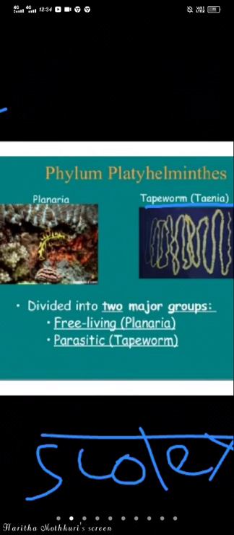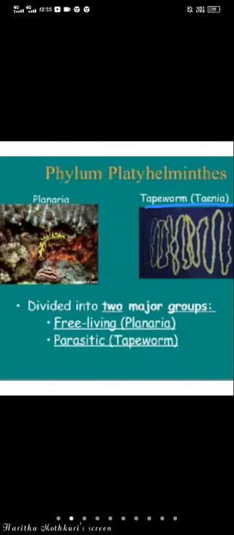The life cycle is complicated by larval forms and intermediate hosts.